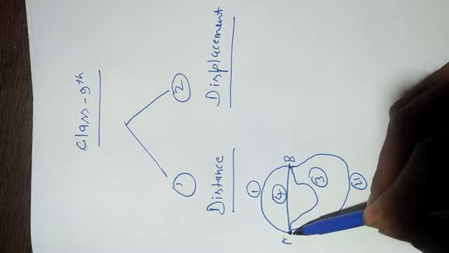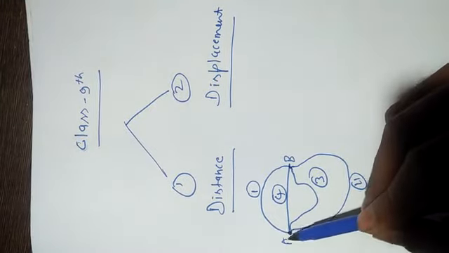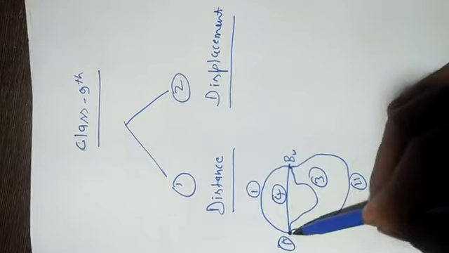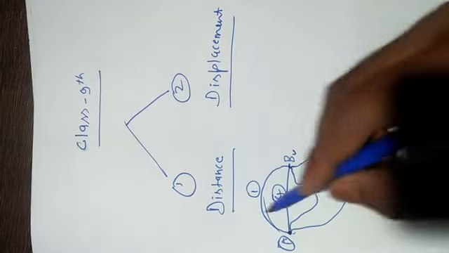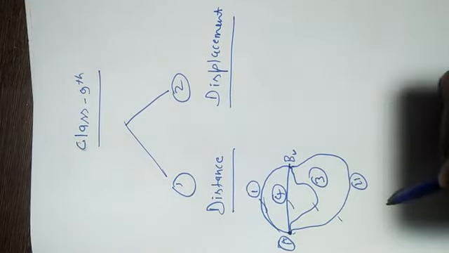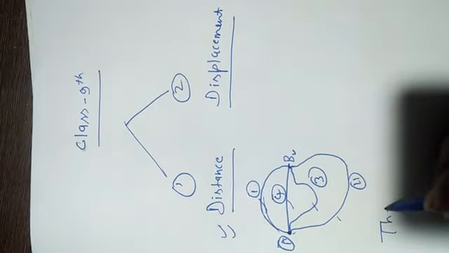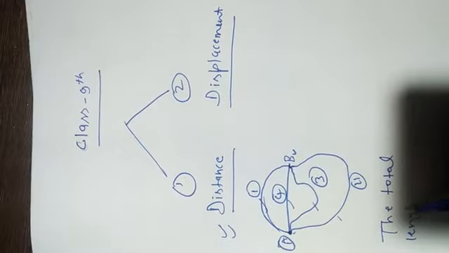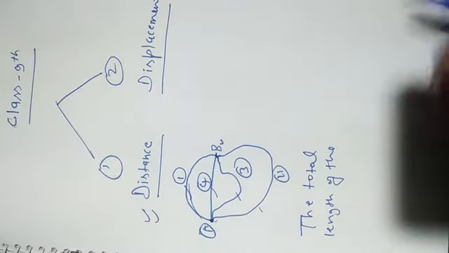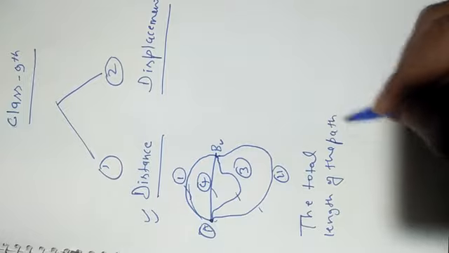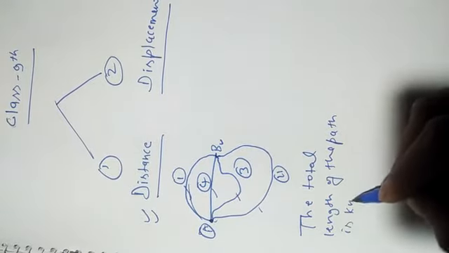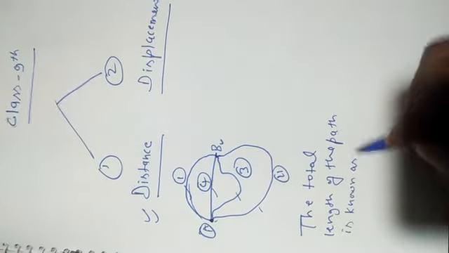That means when you go from any point to any point at any path, then the total length of the path is known as distance.